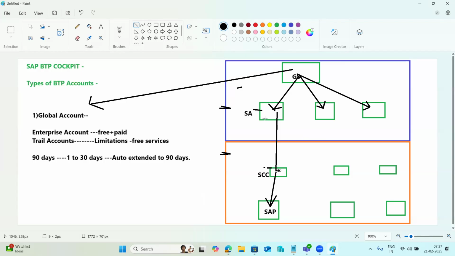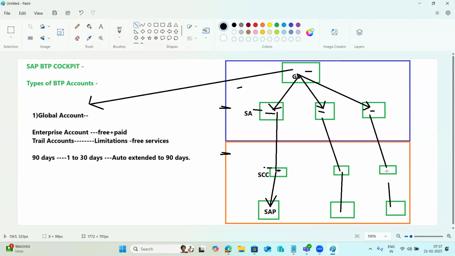And also sub accounts, we can create multiple, but the global account is only one. Under the global account, we can create multiple sub accounts like development, quality, production. We can create multiple sub accounts here. Same as here also, multiple sub accounts you can create here, right? So multiple sub accounts you can create here.